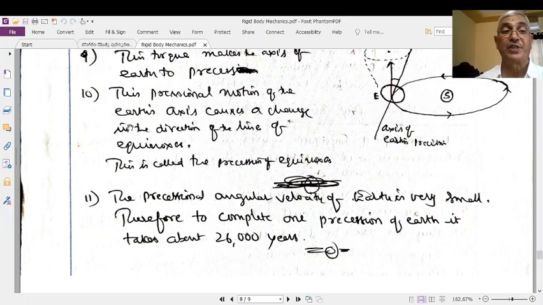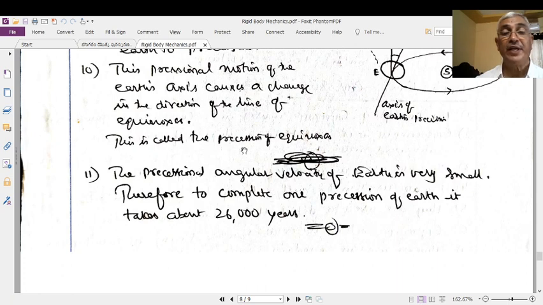This precessional motion of the Earth's axis causes a change in the direction of the line of the equinoxes. Now, what is the first effect? Precession of the axis of the Earth. What is the second effect? Because of the precession of the axis, the line joining the equinoxes also moves. The direction of the line of the equinoxes changes. This is known as the precession of the equinoxes.